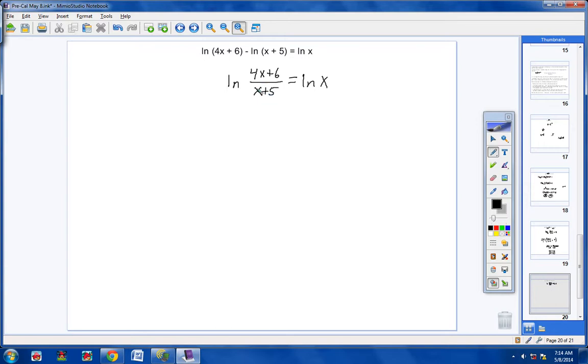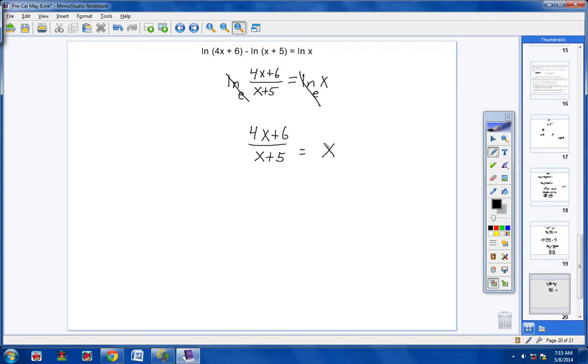Now, here's what I want to show you. Notice we have this logarithm condensed as far as it can go. They both have the same base, which is very important. There's nothing to the left and there's nothing to the left. So when you get to that point, you're allowed to just cross off the logarithms and set the arguments equal. And it makes sense, because if you want both sides to be equal and you have the same log and the same base, then the arguments have to be equal in order for the equation to be equal. So there's what we have.